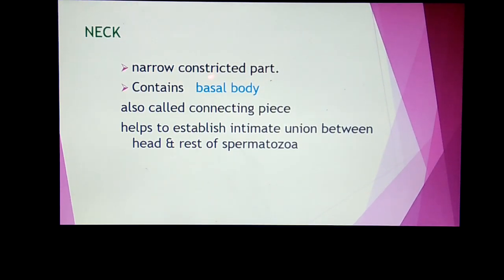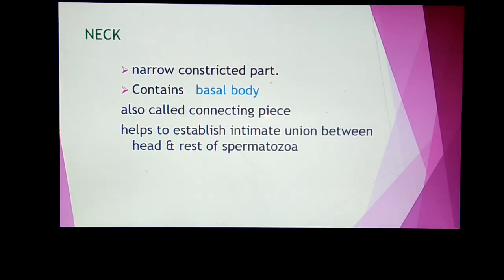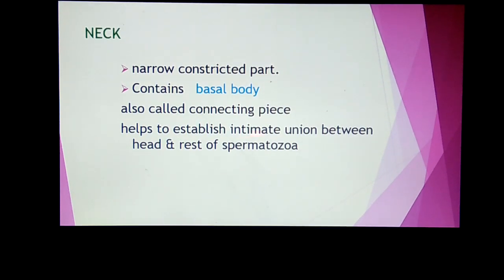The neck is the narrow constricted part, which contains the basal body. It is also called the connecting piece because it helps in establishing an intimate union between the head and the rest of the spermatozoa.